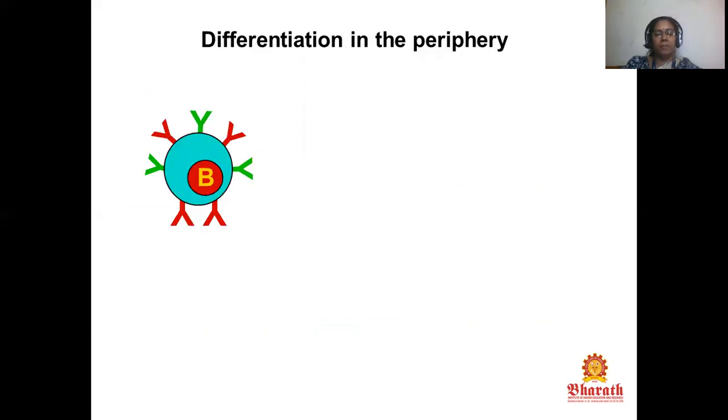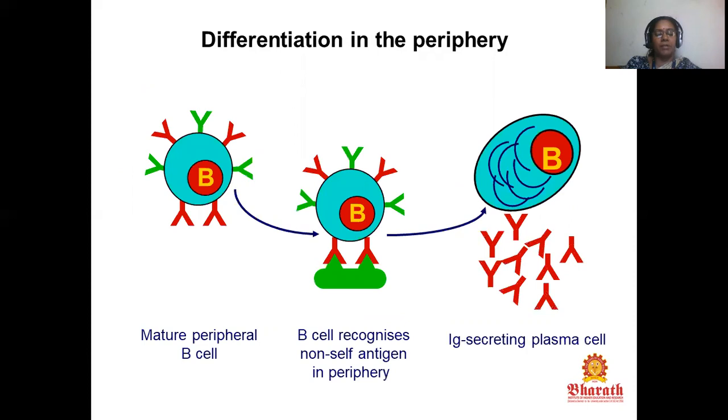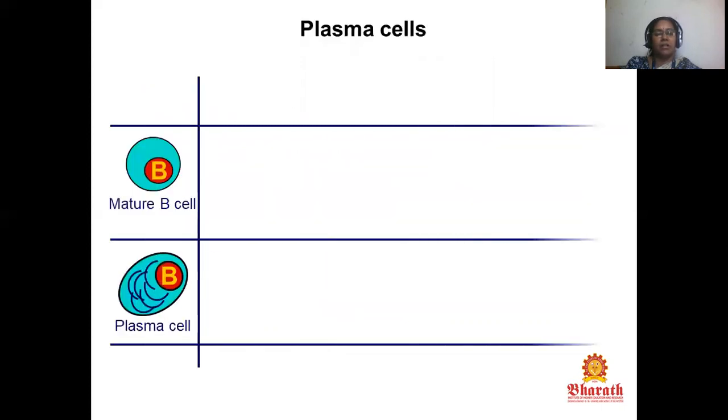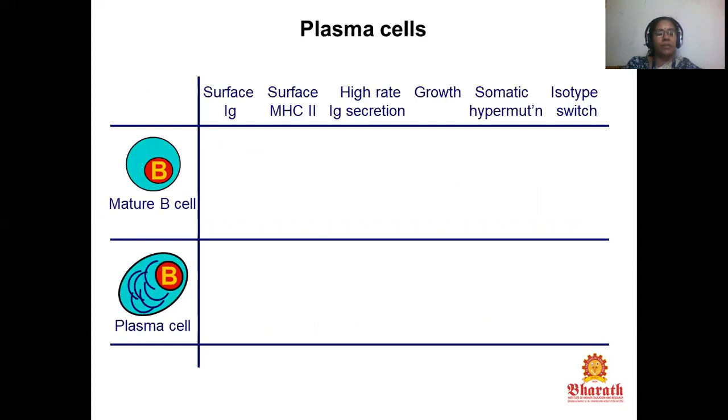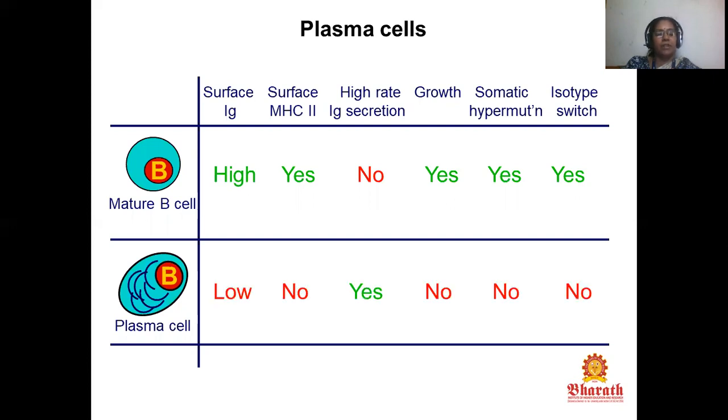Differentiation in the periphery. This is a mature peripheral B cell, and the second is a B cell that recognizes non-self antigen in the periphery, and an Ig secreting plasma cell. Plasma cell, mature B cell, and plasma cell. The mature B cell has high surface antigen receptor and high surface MHC, while the plasma cell has a high rate of secretion. The mature B cell: high, yes, no, yes, yes, yes. In the plasma cells: low, no, yes, no, no, no.